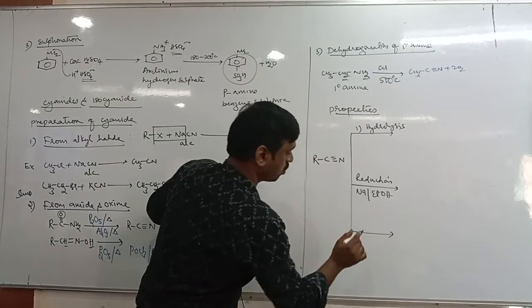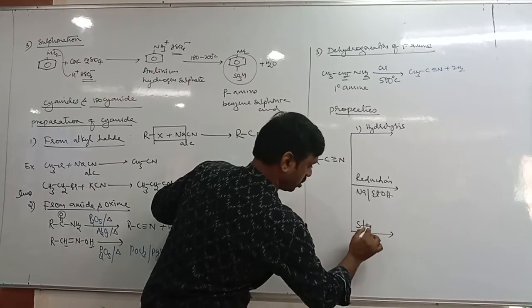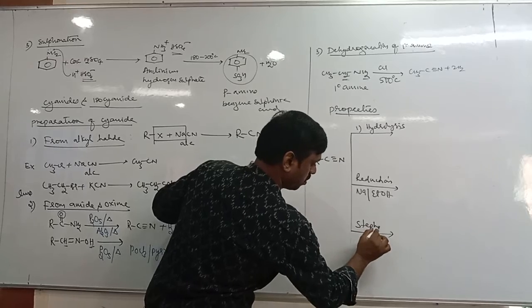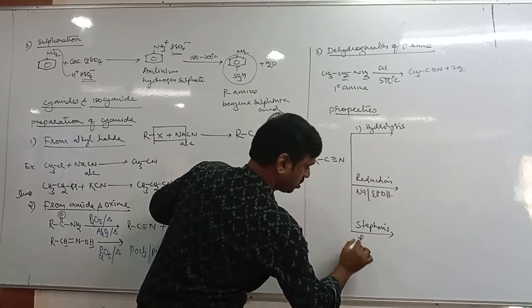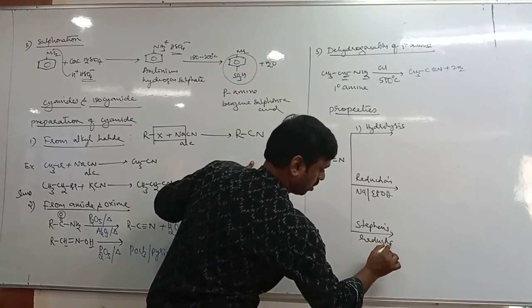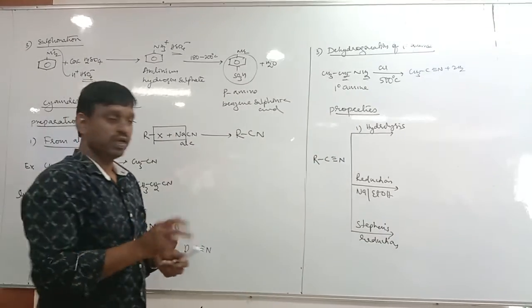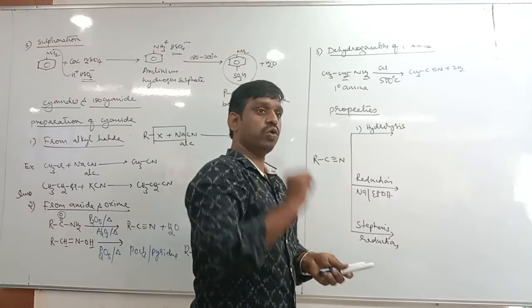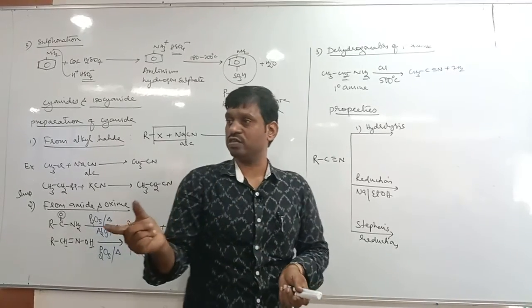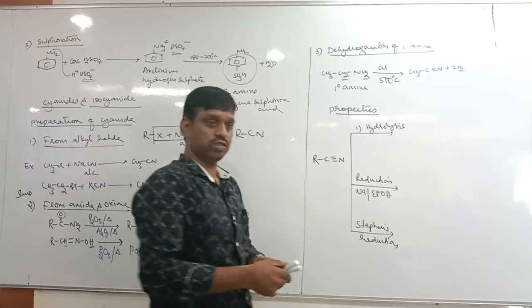Okay, next, third one is Stephen's reduction. This we have not studied; we will study it in the aldehyde topic. There are three reactions of cyanide. One is hydrolysis, and in hydrolysis again there are two types: one is partial hydrolysis, the second one is complete hydrolysis.